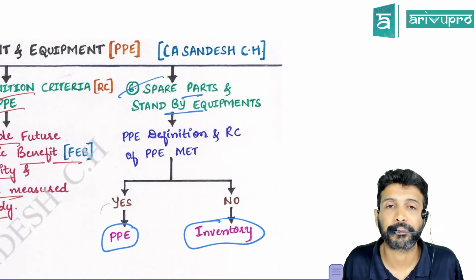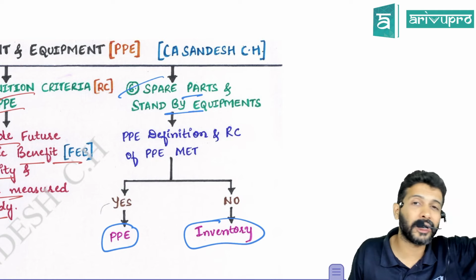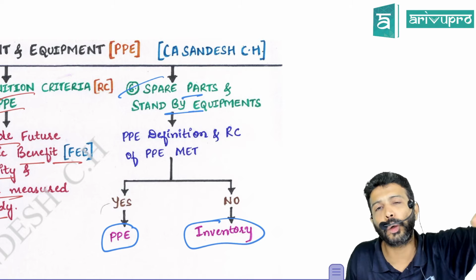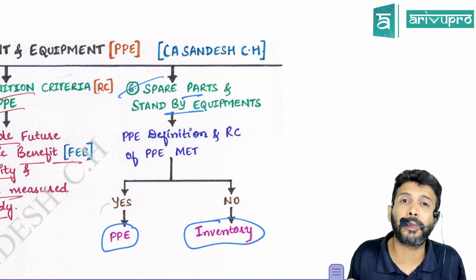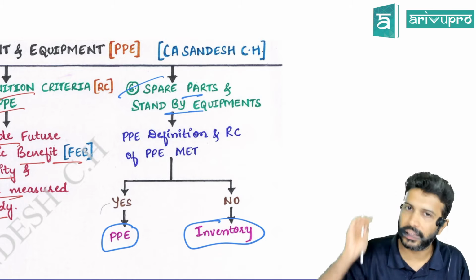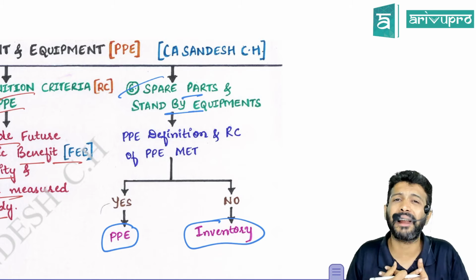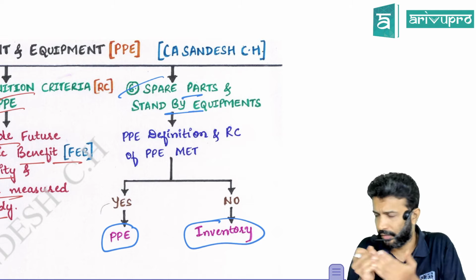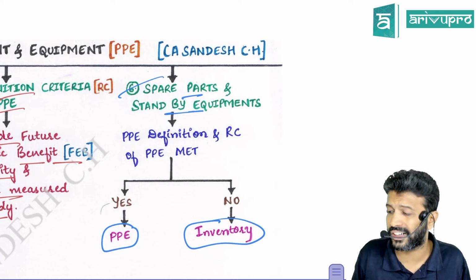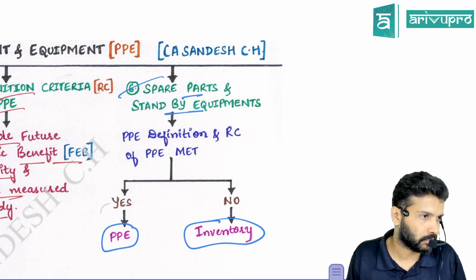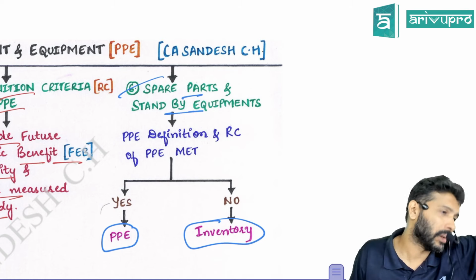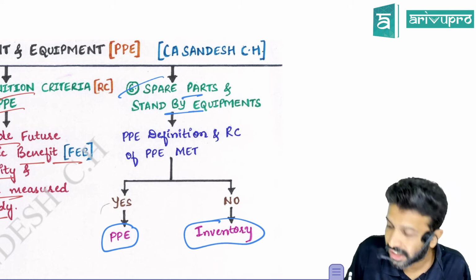Just now we learned. Because of these components, there must be some FEB, as in future economic benefits, into cost of the asset to be able to measure it reliably. Now tell, because of that inverter or generator, will the academy get any benefits? If there is power cut, without that generator, can we continue the class or is it a must? It's a must. Is there any benefit expected out of that inverter or generator? Very much yes.